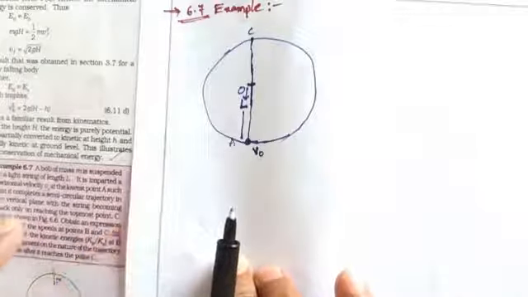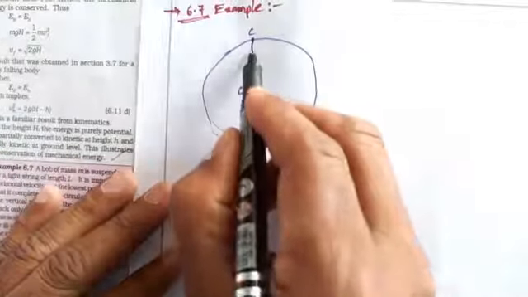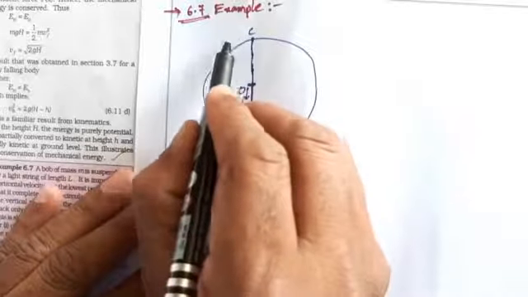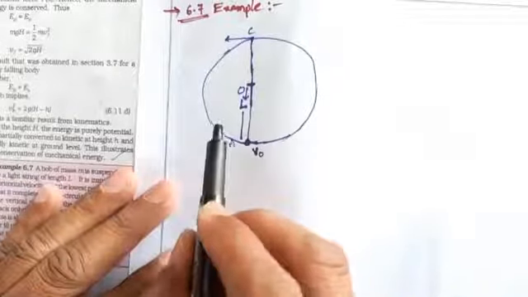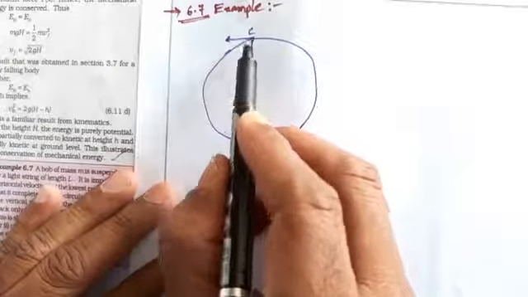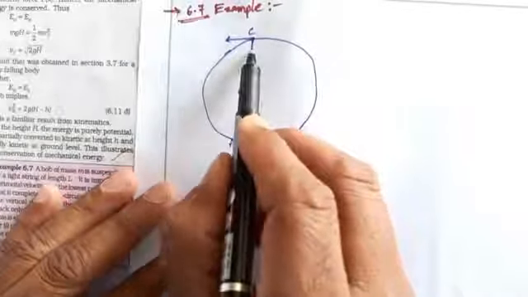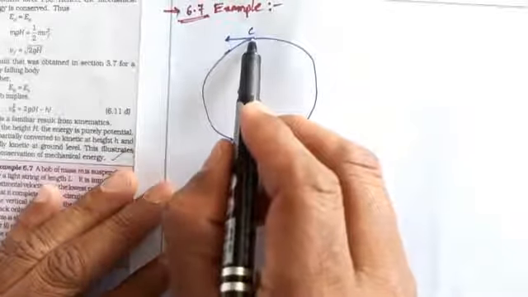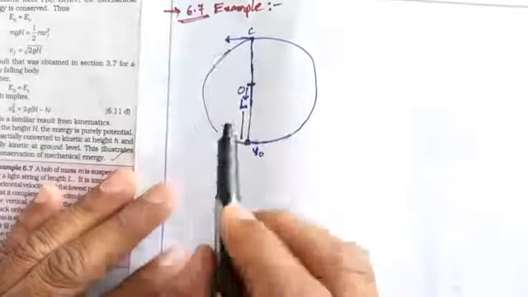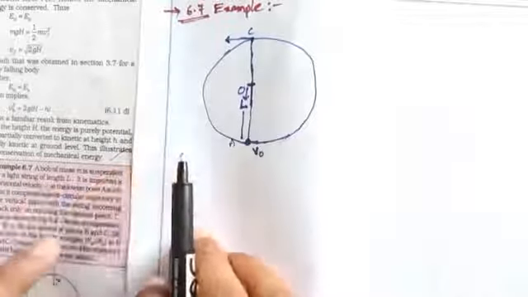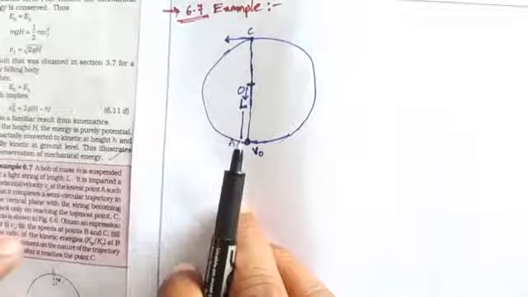At the topmost point the string is slack. Slack means the bob has only a horizontal velocity there, not circular motion. So at point C the string is slack, and then the bob moves horizontally, tangentially, not in a circle at point C. This is shown in the figure. Obtain the expression for V naught.